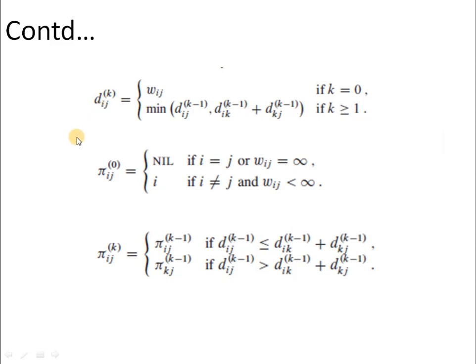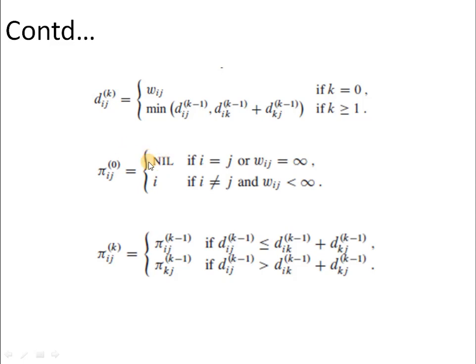Since it is a shortest path algorithm, in addition to the value of the shortest path, we have to keep track of a path also from one vertex to another. For that, we have to maintain a predecessor, that is the pi attribute, and this pi attribute has to be maintained during each iteration. So we are going to make use of the superscript value in order to maintain the iteration information. First we have to initialize the predecessor values.